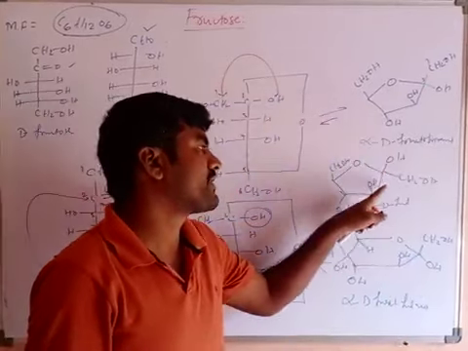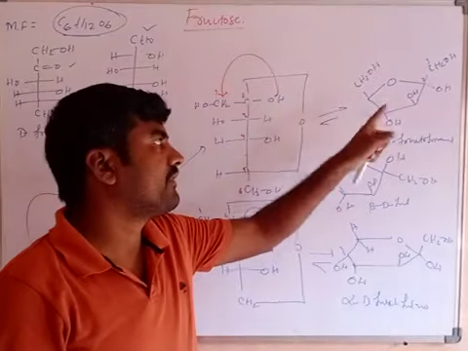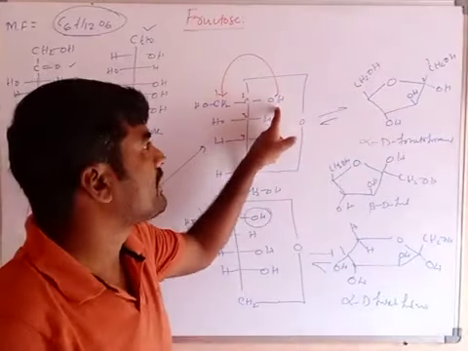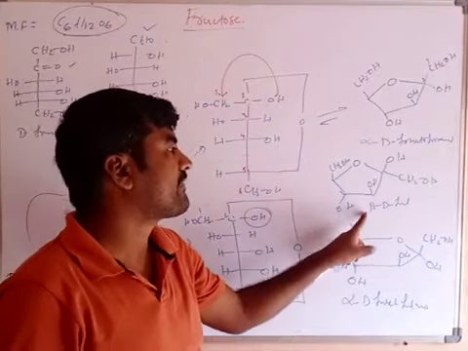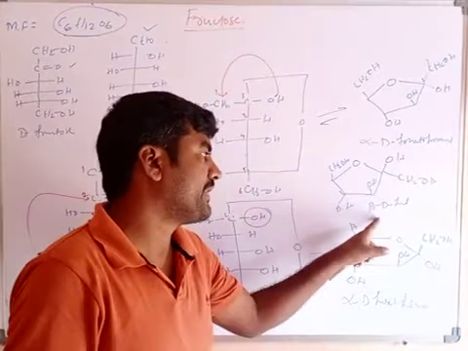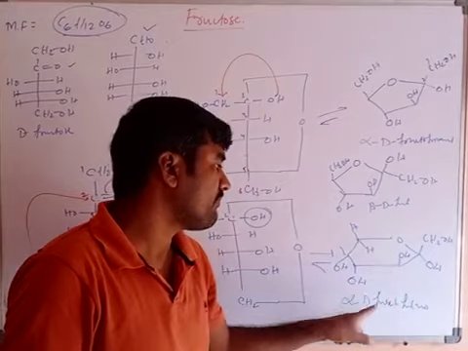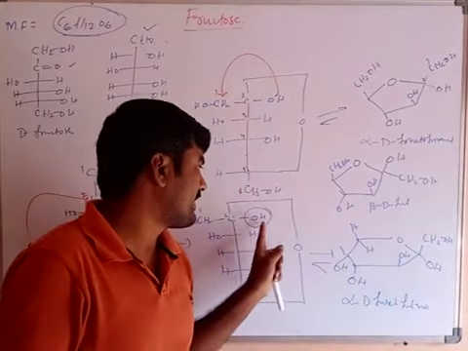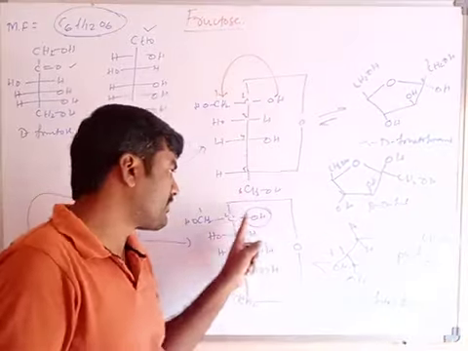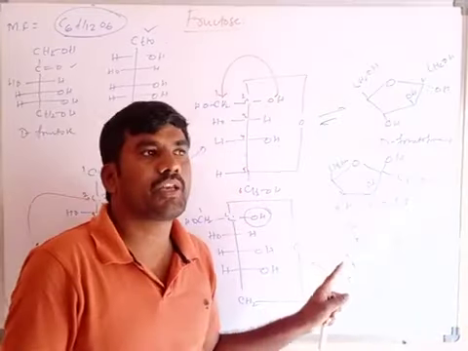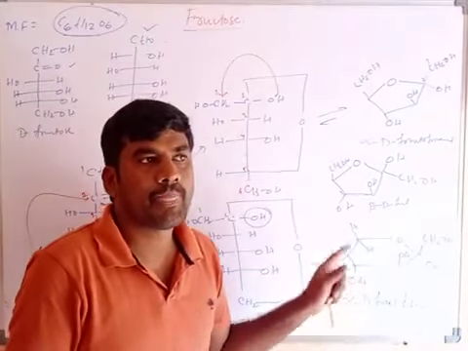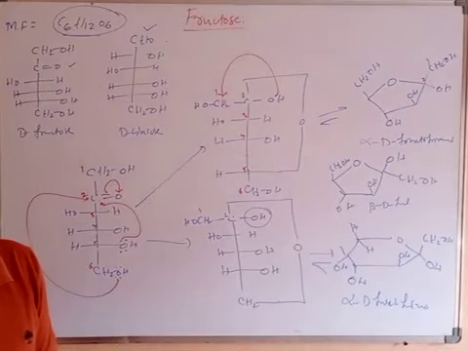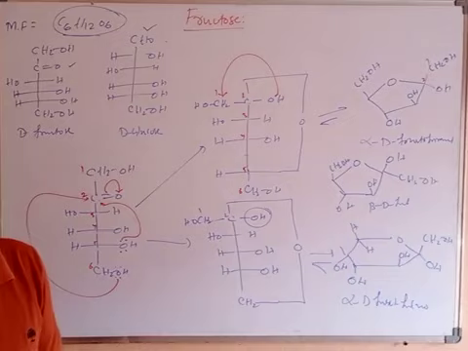What's the difference between these two? At the anomeric carbon, the configuration is different. At the anomeric carbon, when the OH group is present on the right side, it is alpha D fructofuranose. When it is coming on the left side, that is beta D fructofuranose, a 5 member ring. Similarly, OH group on the right side is alpha D fructopyranose, and when the OH group is on the left side, it is beta D fructopyranose. Alpha D fructopyranose and beta D fructopyranose are both anomers of each other because they are different at the anomeric carbon.